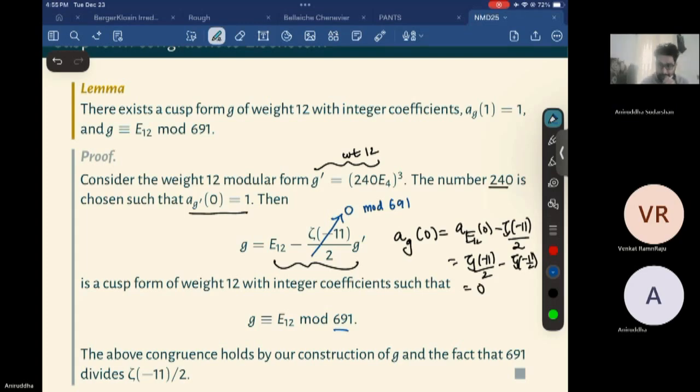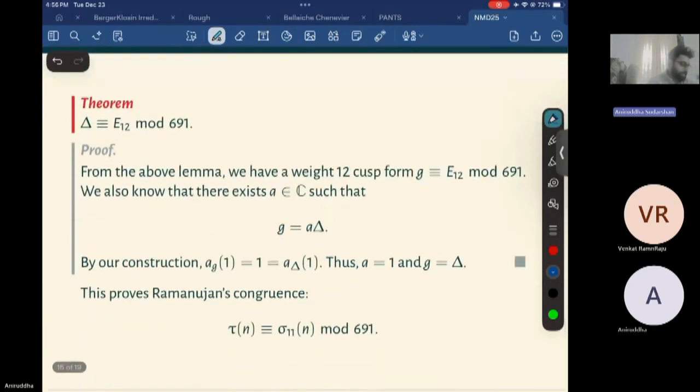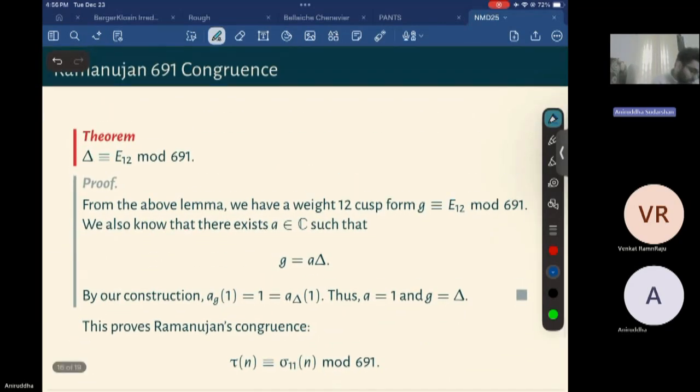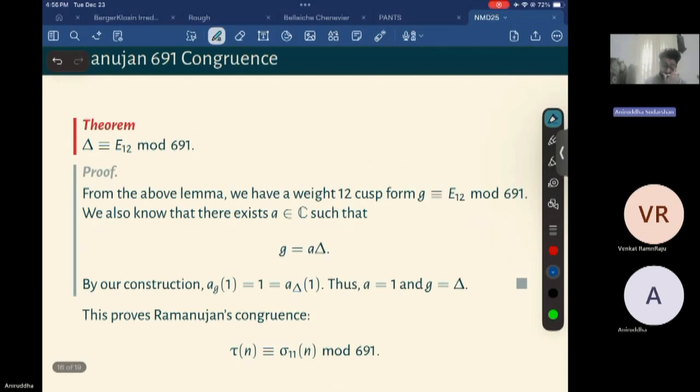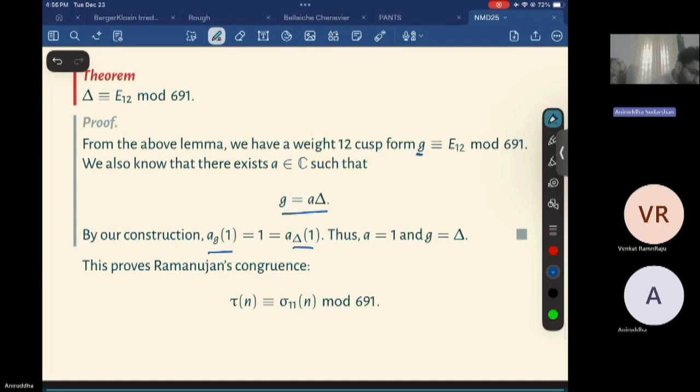Does that make sense? Yeah. Okay, so we have done the first step, where we found a cusp form with integer coefficients which is congruent to the Eisenstein series mod 691. And now we just have to show the other part, where I want the Ramanujan delta function to be congruent to E12. To do this, we know that this cusp form G should be a multiple of delta, and by our construction of G, the first Fourier coefficients are both 1.